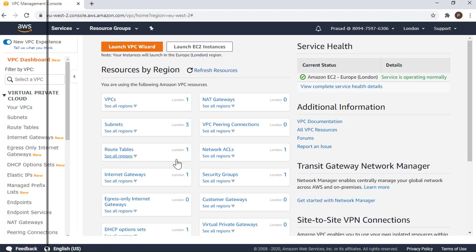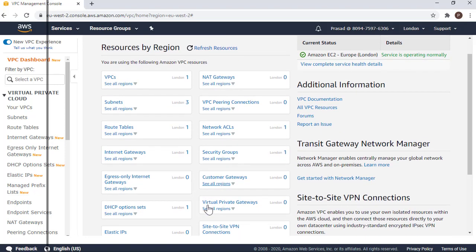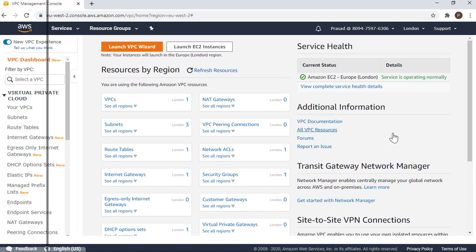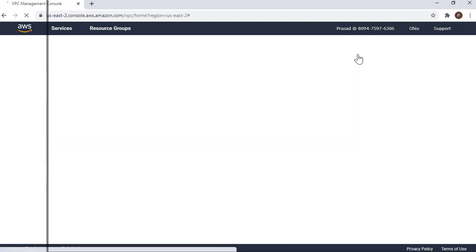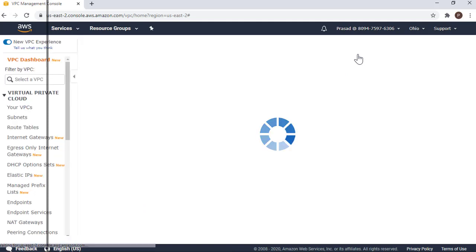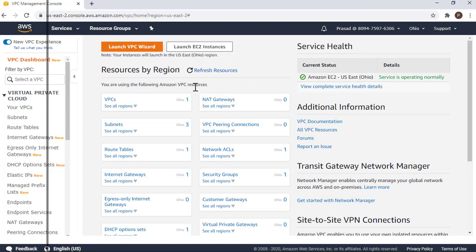We have one route table by default. We have one internet gateway, which is attached to the VPC. We'll look into that. We have a network ACL for the subnets. All 3 subnets are sharing the same network ACL, and the security group. So these are present by default in any region. Even if we go to any other region, let's say the Ohio region, you'll see a similar setup. Yeah. We'll move back to the London region.